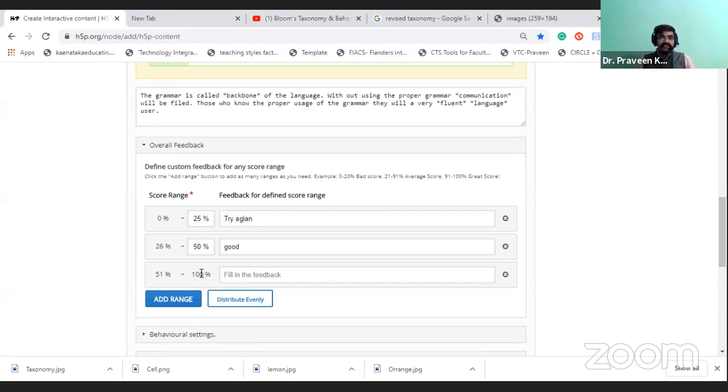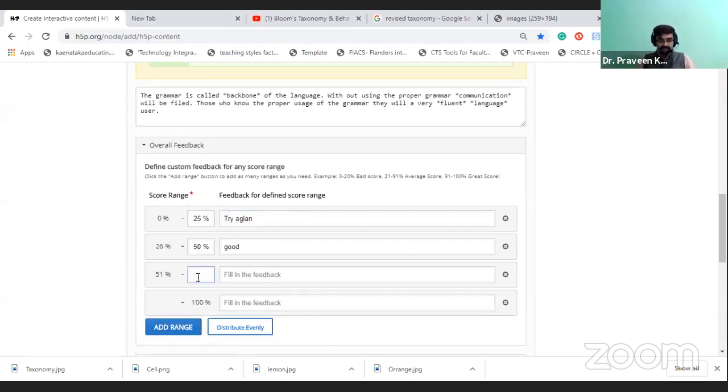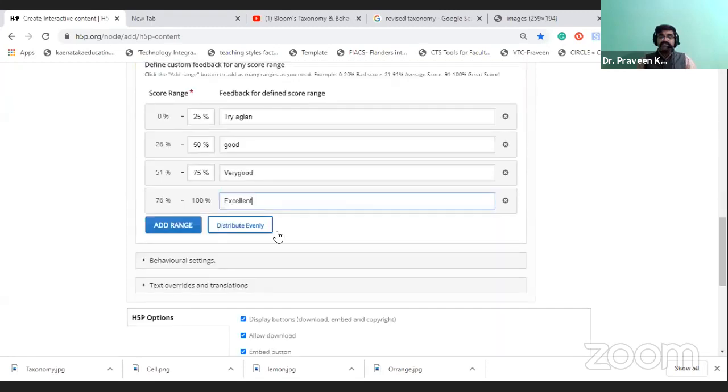And here we will say 51 to 75, very good. And here 76 to 100, we will say excellent. See, I have given a range for all the 4. If the student gave a correct answer for all the 4 words, definitely he will get feedback like excellent.